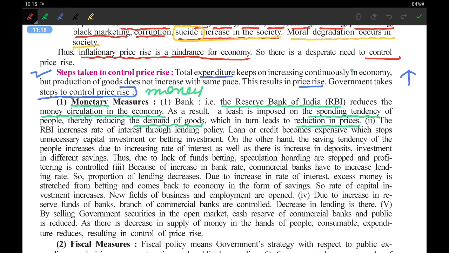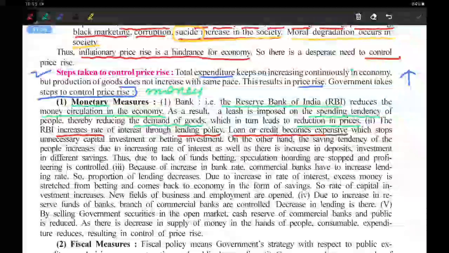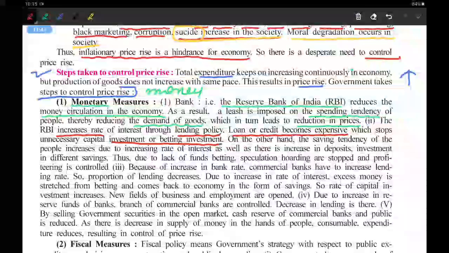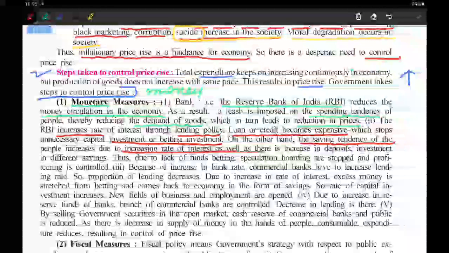Second, the RBI increases the rate of interest through its lending policy. They increase the rate of interest, which means the interest on the loan will increase. As loans and credit become expensive, unnecessary capital investment stops, and people will stop taking loans. When people stop taking loans, they will not invest in unnecessary items, as loans have become more expensive. On the other hand, the saving tendency of the people increases. They will start saving money instead of paying loans. Due to the increased interest rate, there is also an increase in deposits.